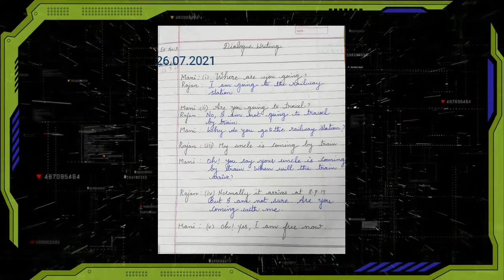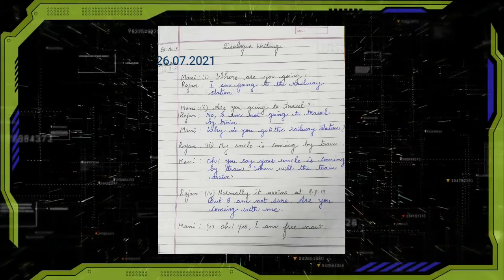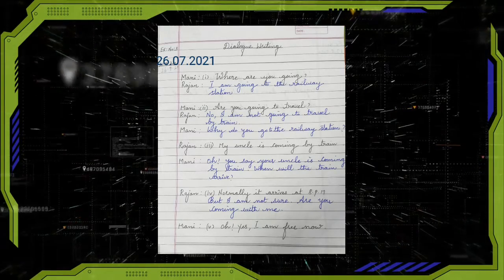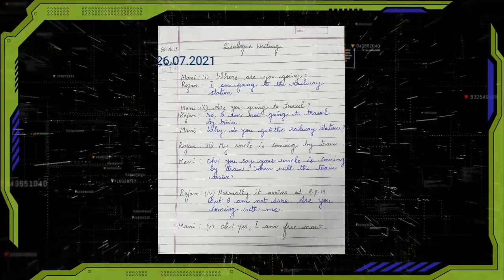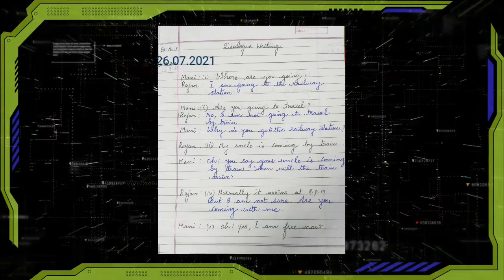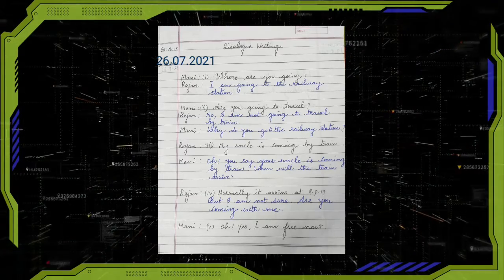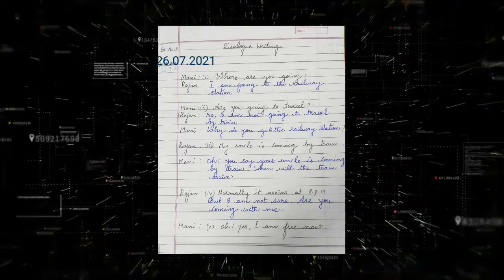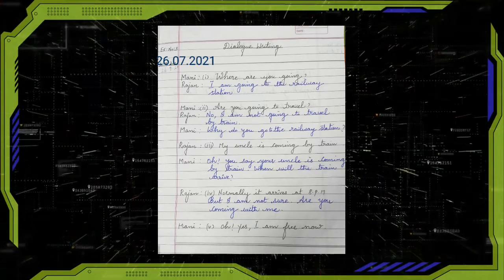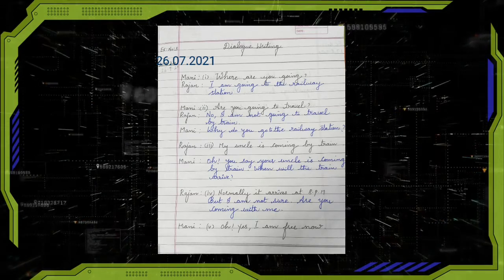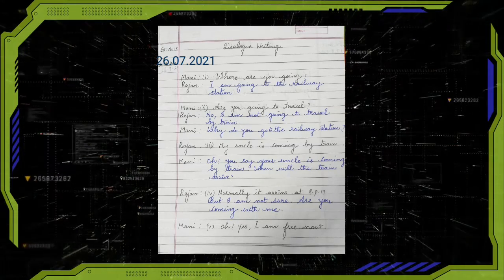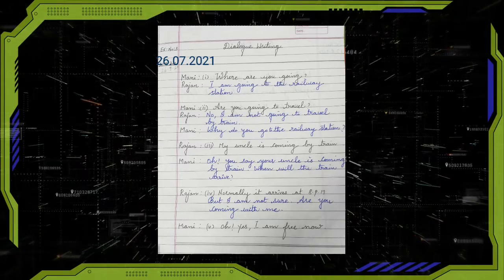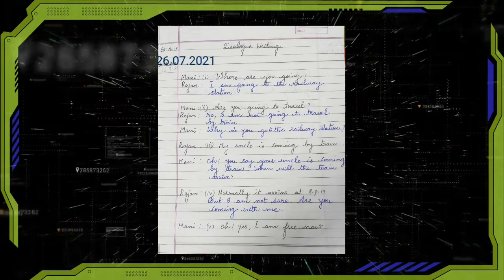Money, where are you going? Rajan, I am going to the railway station. Money, are you going to travel? Rajan, no, I am not going to travel by train. Money, why do you go to the railway station? Rajan, my uncle is coming by train. Money, oh, you say your uncle is coming by train. When will the train arrive? Rajan, normally it arrives at 8 p.m. But I am not sure. Are you coming with me? Money, oh yes, I am free now.